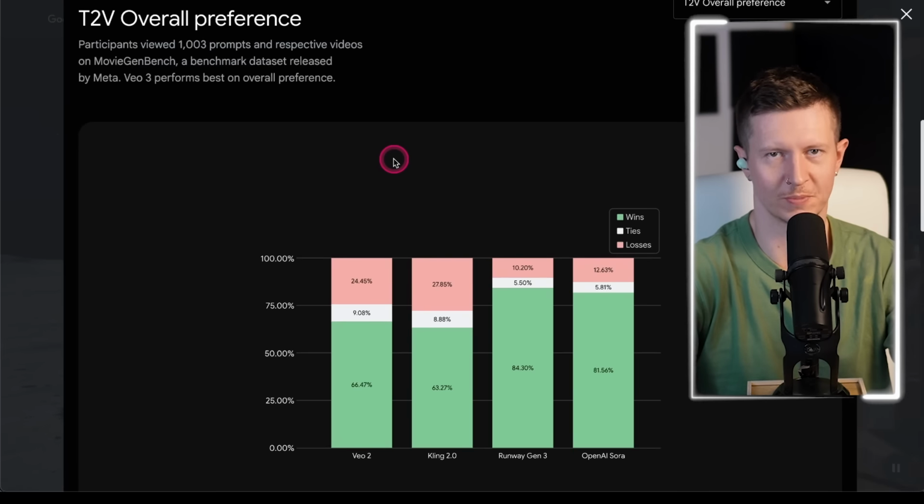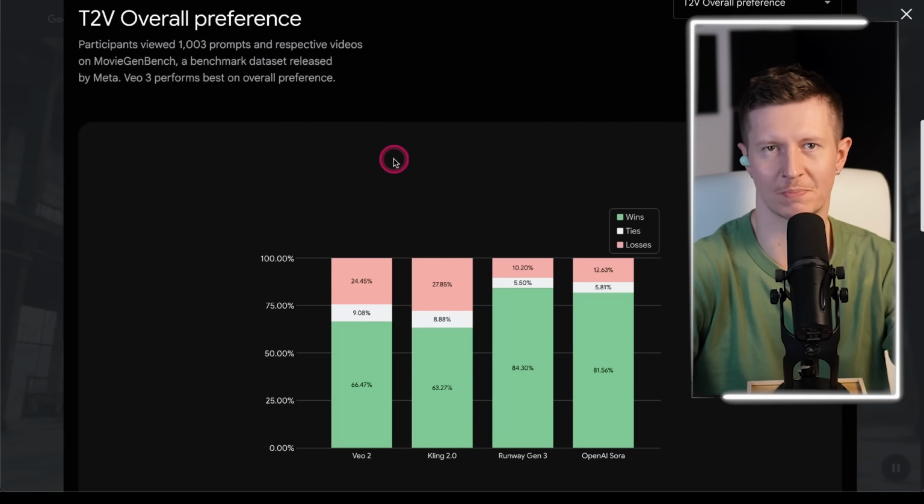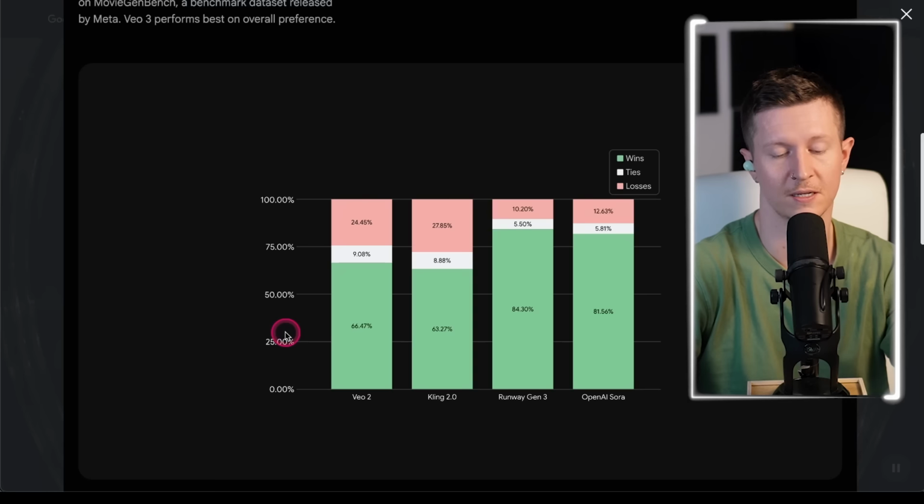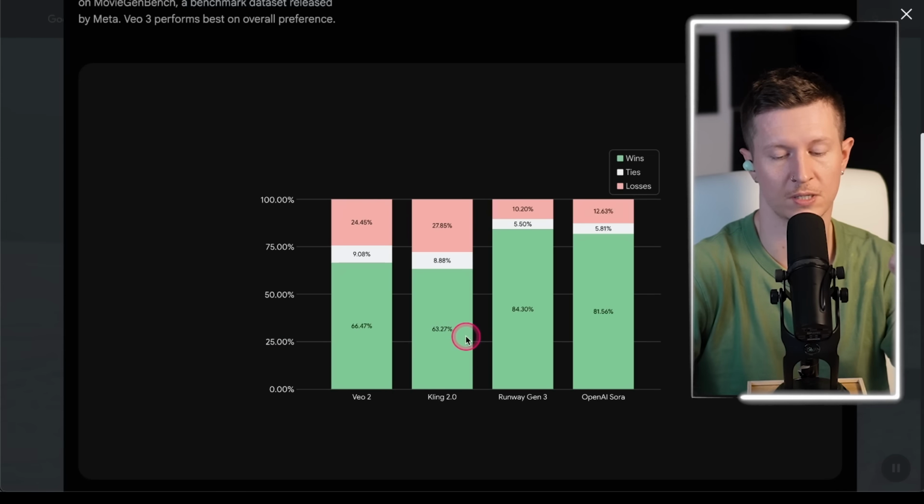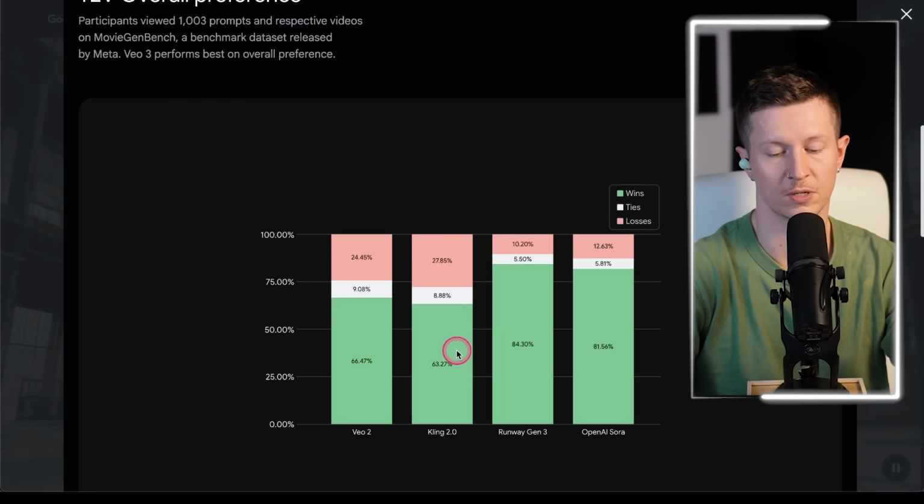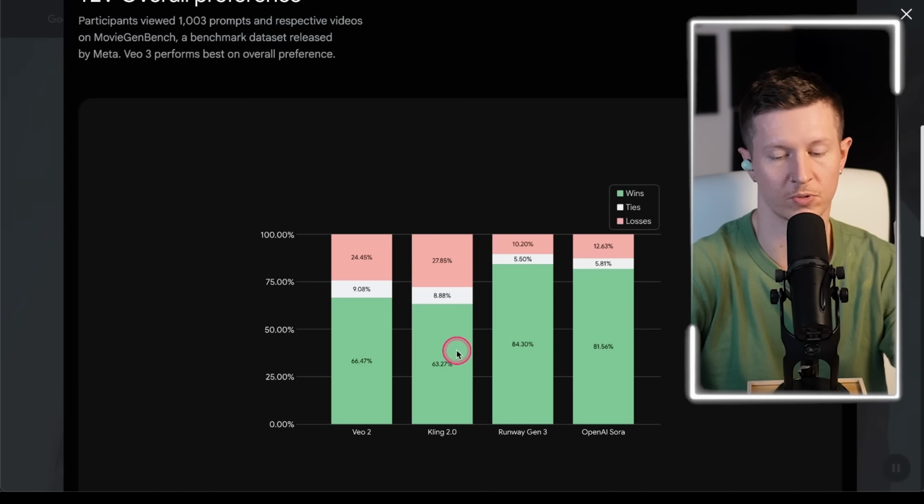Now, if we take a look at the benchmarks of VEO3 and how it compares to the other leading AI video models, it's quite interesting to see. Now, I always take any benchmarks with a pinch of salt because obviously they are choosing which benchmarks to show on their advertising. And here you can see that VEO3, based on blind user testing, is winning against VEO2, Kling 2, Runway Gen 3, and Sora. So you can see here that Runway Gen 3 comes out lowest and that Kling 2 comes out highest, which would also match my personal preferences.